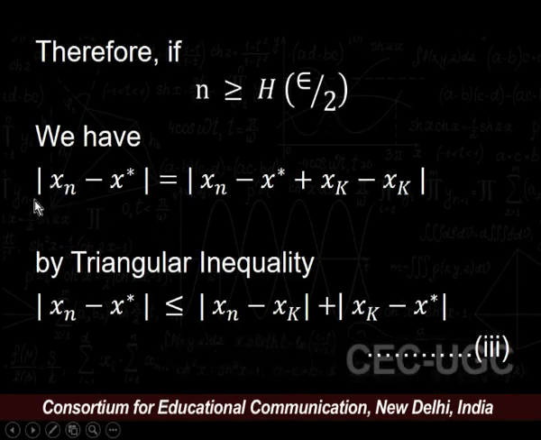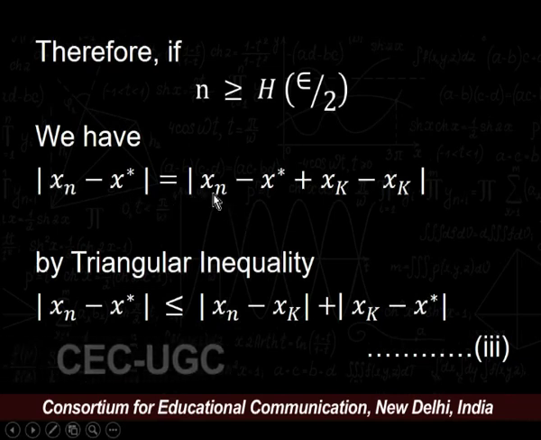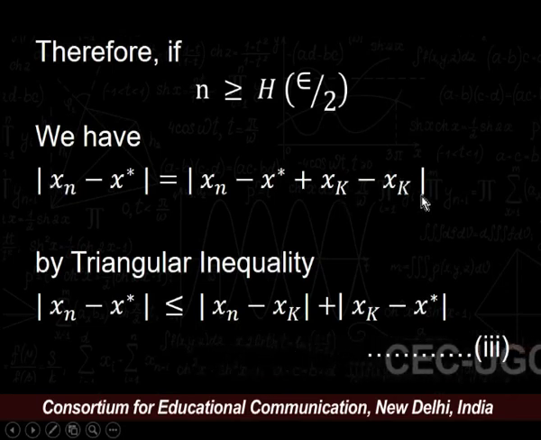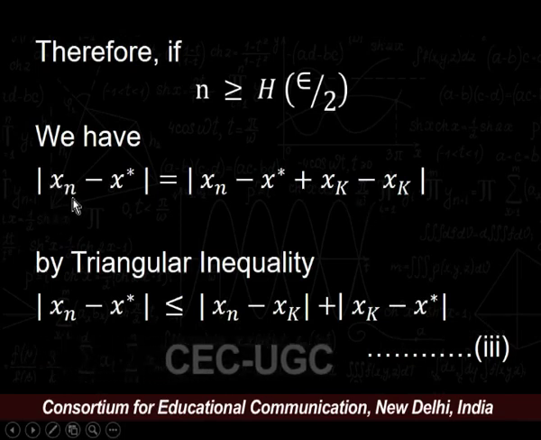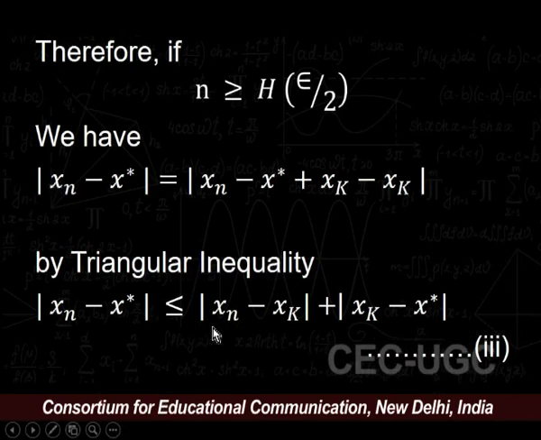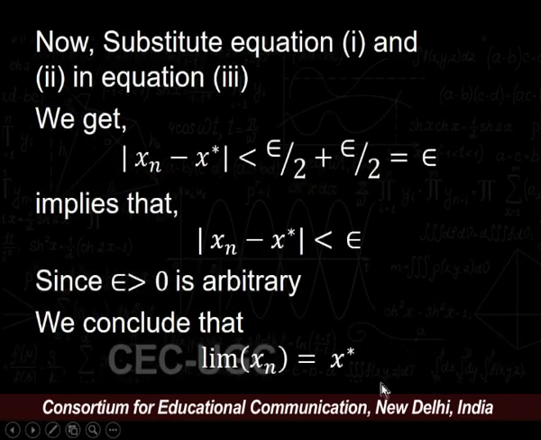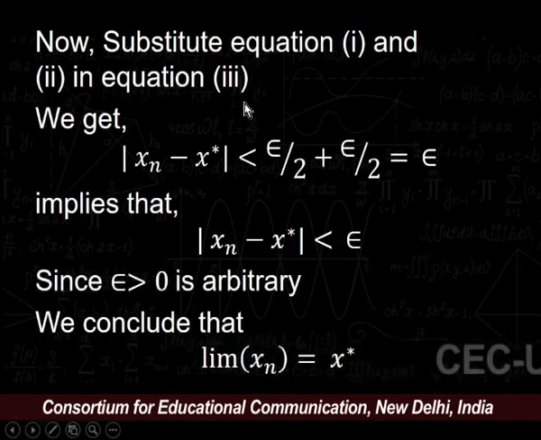That means, modulus of x n minus x star. If we add and subtract x k in this expression, we get x n minus x star plus x k minus x k. If we apply the triangular inequality, we get our equation number 3. That means modulus of x n minus x star is less than or equal to modulus of x n minus x k plus modulus of x k minus x star. Now, substitute equation number 1 and equation number 2 in equation number 3.